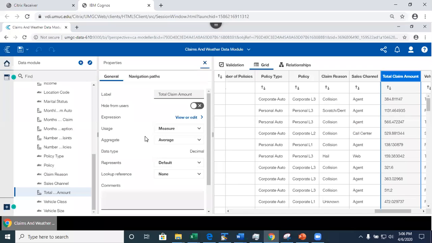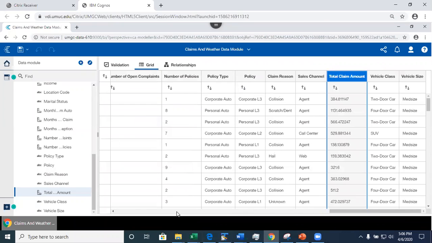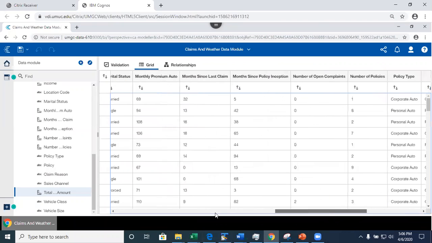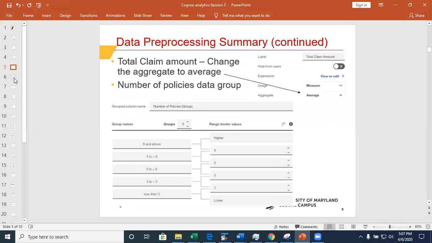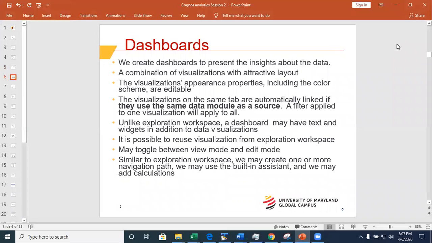right? So now, and remember that there are some hidden fields here. This is hidden, right? This is a group number, and then the row ID is hidden. All right, so we're done with that. We're good with that. Now, what I also did last time, we created the data explorations, right?